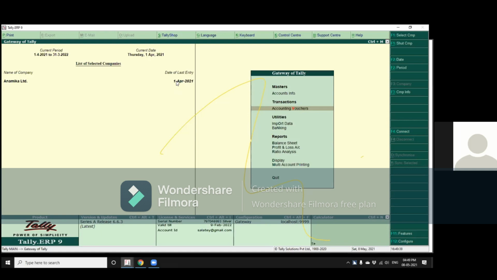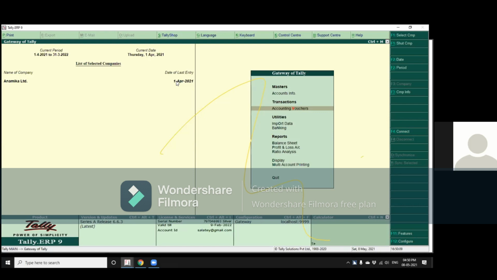Now, when you go inside ledgers, you get three main options: single ledger, multiple ledger, and quit. Here, one thing I'd like to tell you is when you want to move back from one screen to the previous screen, you need to press the escape key.